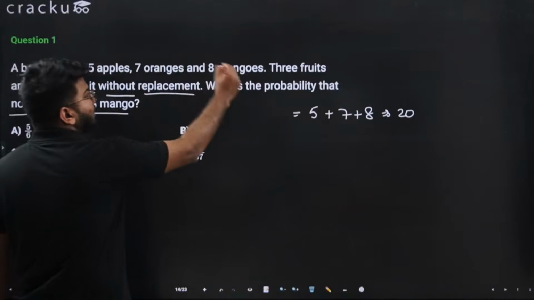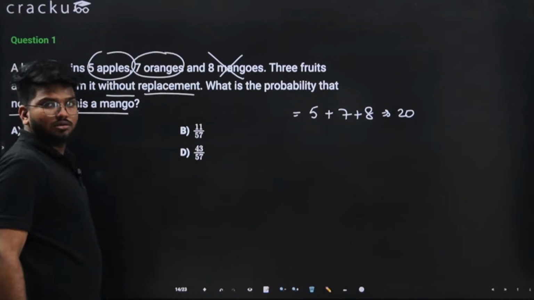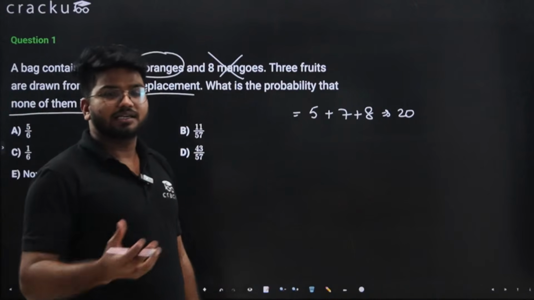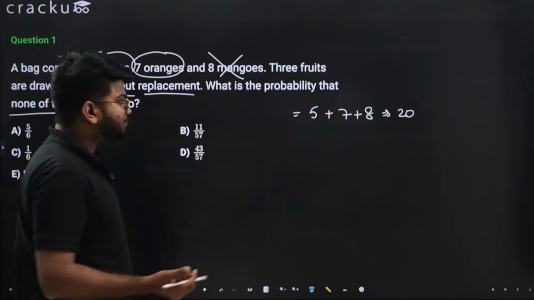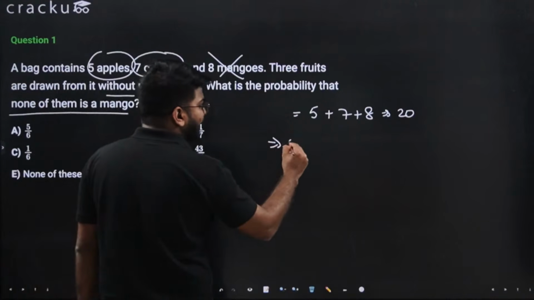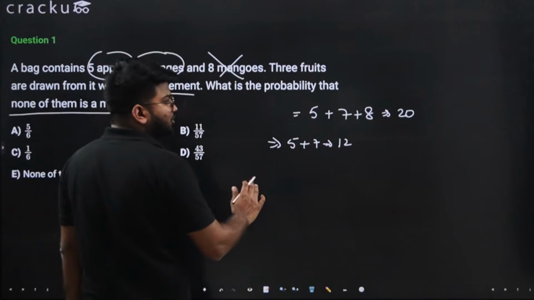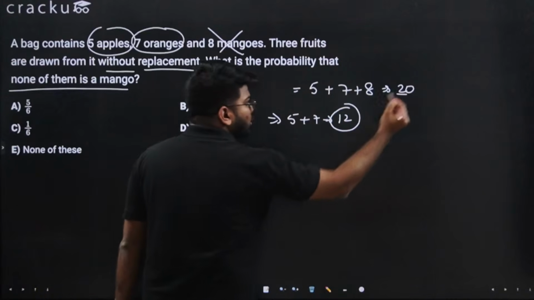So it can be the 5 apples or the 7 oranges. You don't need to consider them separately. Consider them as one, because it can be either option. So I want either this or this, that is 12. So what is the probability of getting one of these 12 out of 20 fruits?